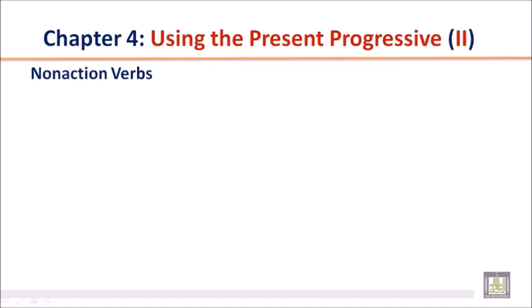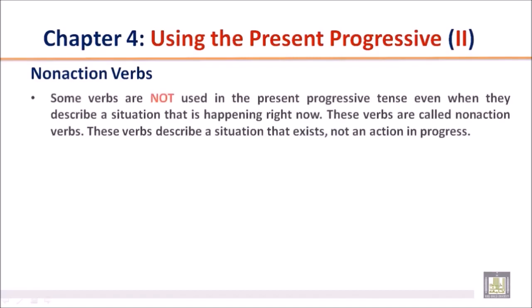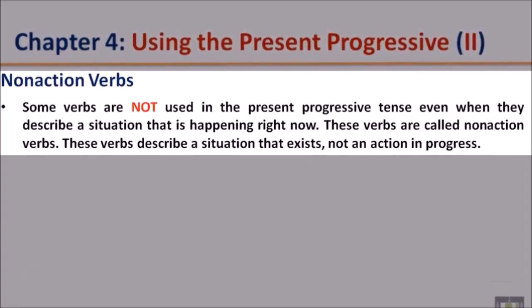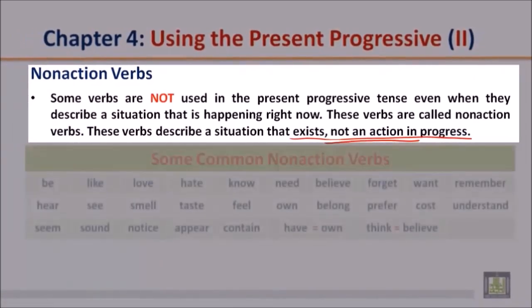Chapter 4, Using the Present Progressive, Part 2: Non-Action Verbs. Some verbs are not used in the present progressive tense, even when they describe a situation that is happening right now. These verbs are called non-action verbs. These verbs describe a situation that exists, not an action in progress.